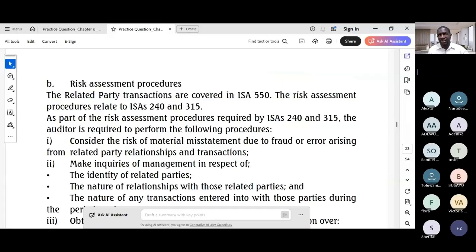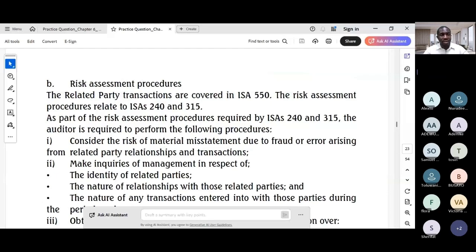Now, general strategies for earning your marks with such a question: you need to apply the facts. The most common mistake is that candidates provide generic or textbook answers, so try to avoid that. For every point, briefly link it back to the scenario. For example, when discussing related party transactions, mention the two directors who owned other companies supplying the business. Mention it, and you get your mark very easily. So apply the facts in the case.